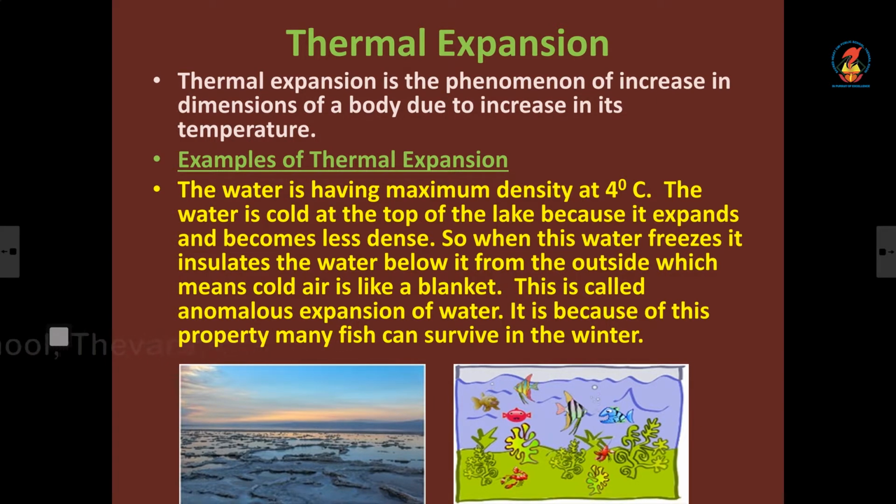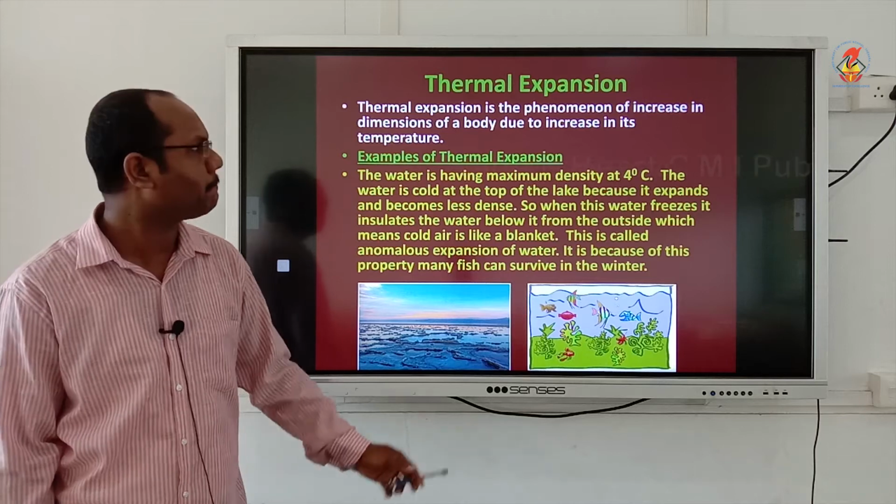Okay, so when this water freezes, it insulates the water below it from the outside, which means the cold air acts like a blanket. So this is called anomalous expansion of water, and it is because of this property that fish can survive in winter conditions.